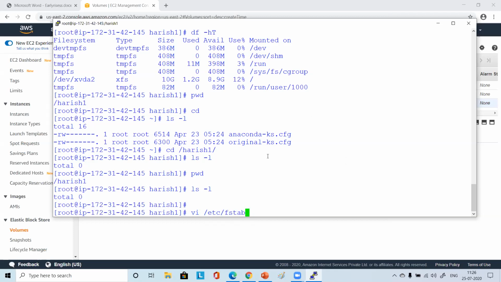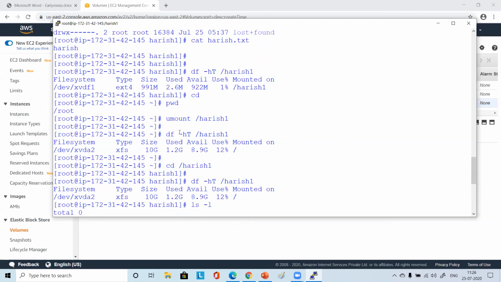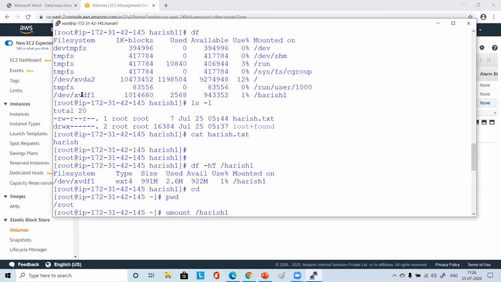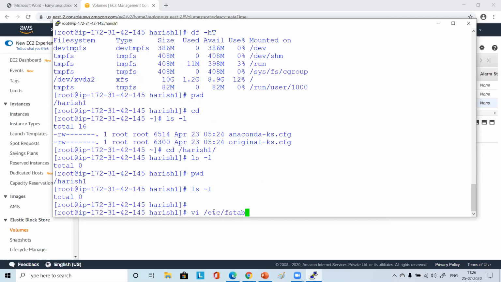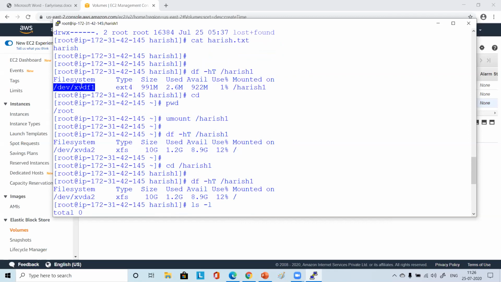vi /etc/fstab, you just type it like this, and copy your device name. Tab also completes it. Type fstab and then enter. No, don't enter yet. Type vi /etc/fstab like this. And meanwhile, copy this xvdf1, whatever is there, and put it in a notepad.